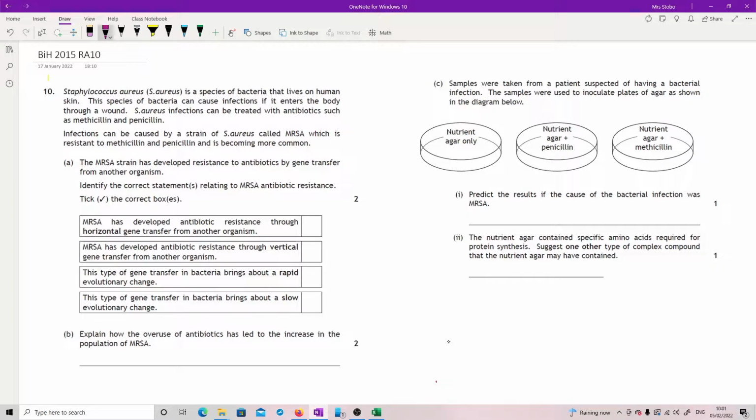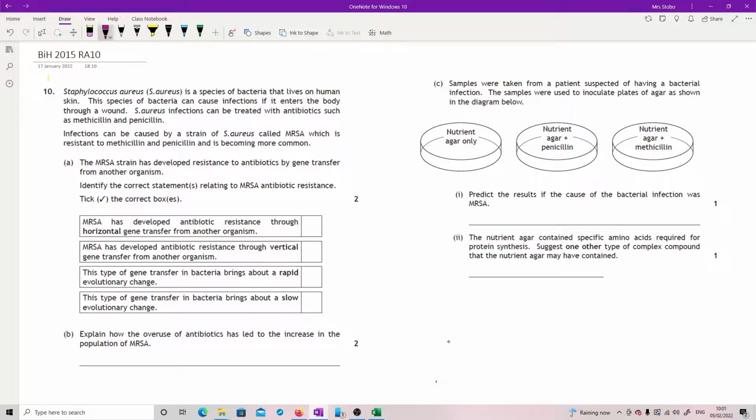Question 10. Staphylococcus aureus is a species of bacteria that lives on human skin. This species of bacteria can cause infections if it enters the body through a wound. Infections can be treated with antibiotics such as methicillin and penicillin. Infections can be caused by a strain of S. aureus called MRSA, which is resistant to methicillin and penicillin and is becoming more common. The MRSA strain has developed resistance to antibiotics by gene transfer from another organism.